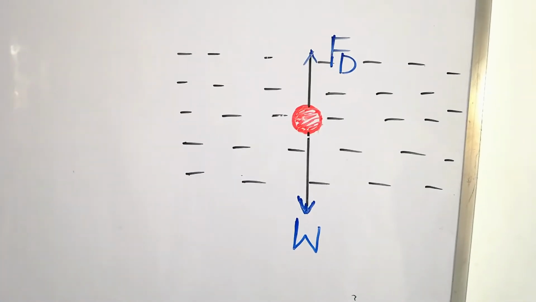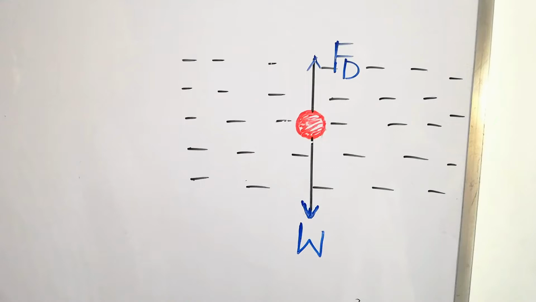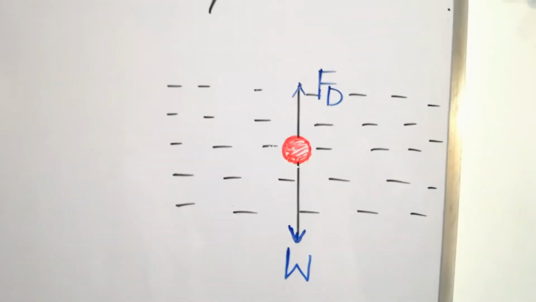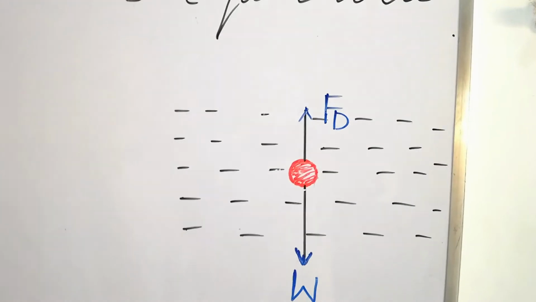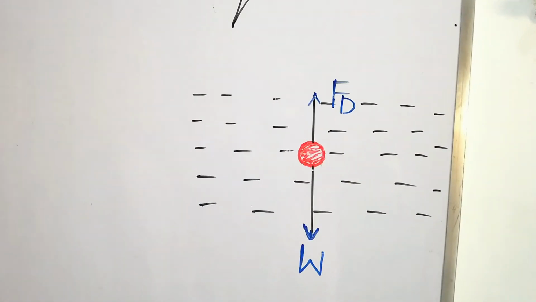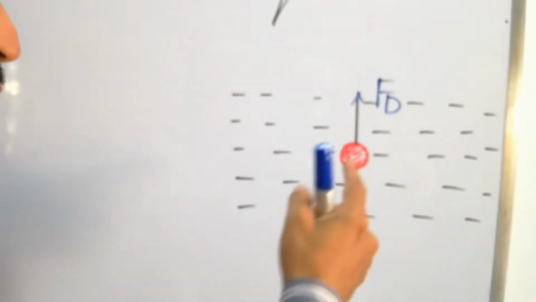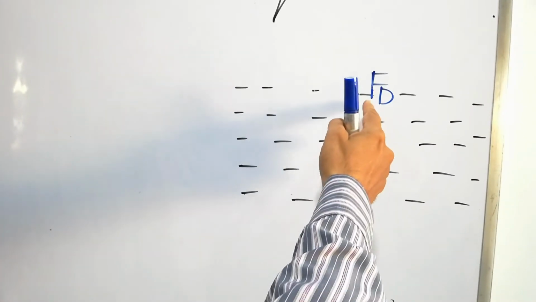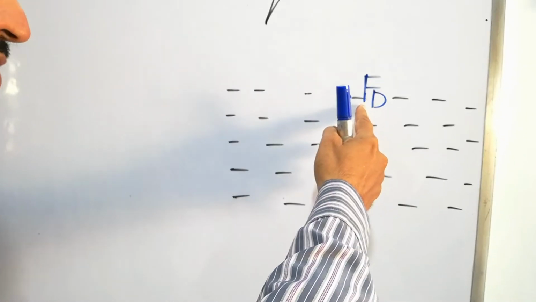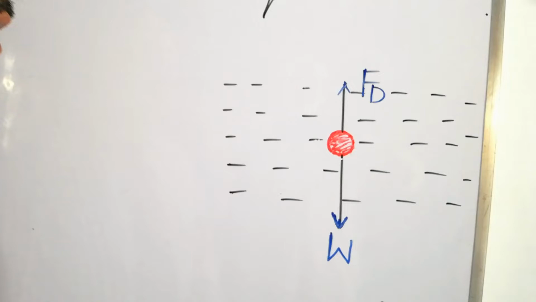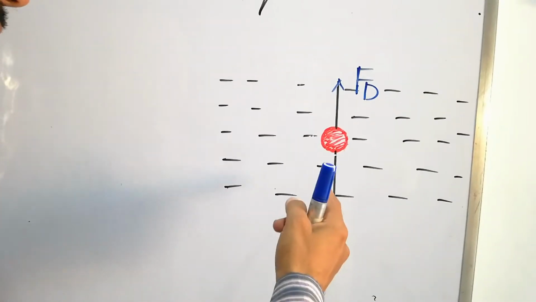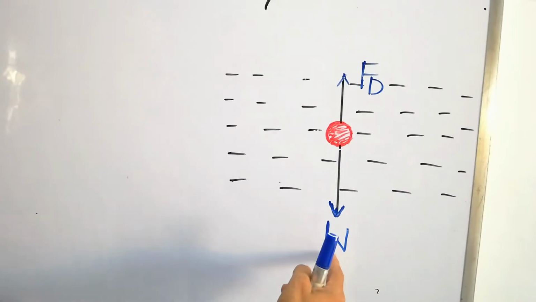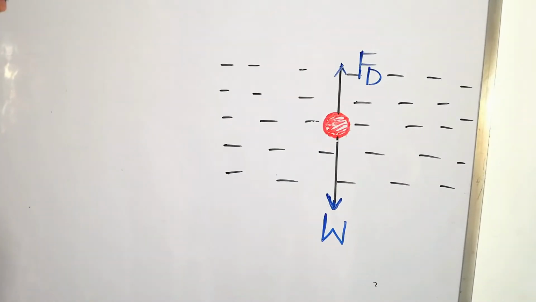Look again here. Consider a water droplet, like a fog droplet, falling vertically downward through air. Air is the fluid. The force applied by the fluid is termed the drag force, and it acts opposite to the weight, I mean, it acts upward. The other force is its weight, and it acts downward.